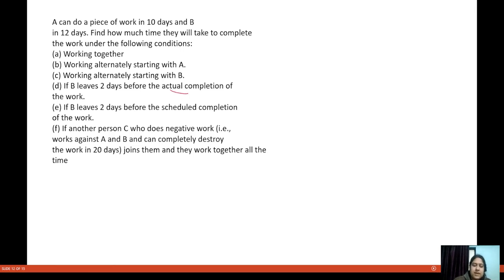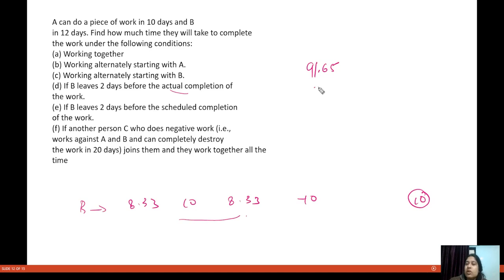Similarly, you can calculate for B as well. So B will do 8.33% of the work, then A will come 10, then 8.33, then A will come 10. Now see, we calculated 91.65% of the work, and 10 days we calculated already. Then on the 11th day when B comes to work, he will do 8.33% of the work. So this is going to be 99.98% of the work, but the work has not been completed. So even the 12th day is also required, and on the 12th day A will do a little amount of the work, and then the work will be completed.